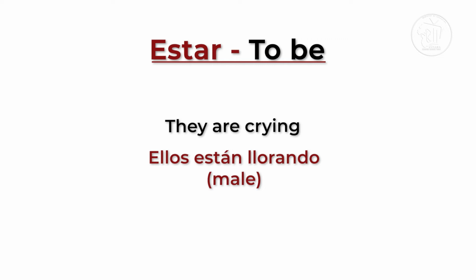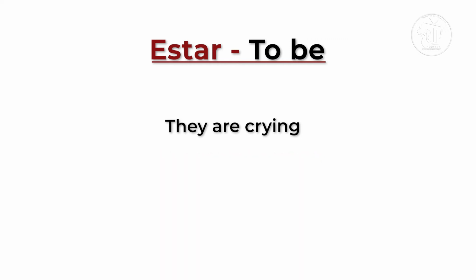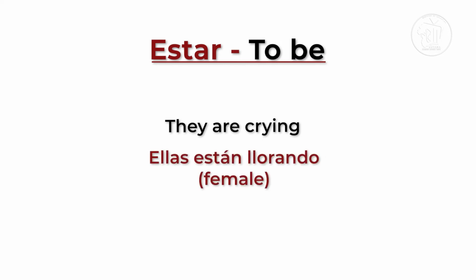Repeat after me. Ellos están llorando. And for only females or girls in a group, you say, ellas están llorando. They are crying. Those girls, they are crying. Ellas están llorando.